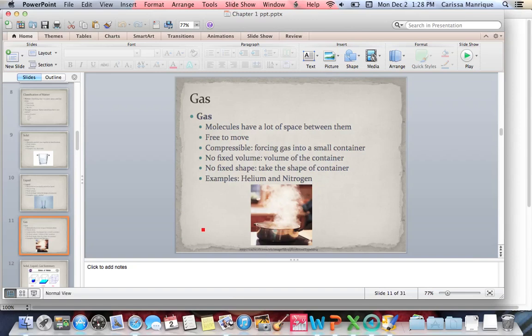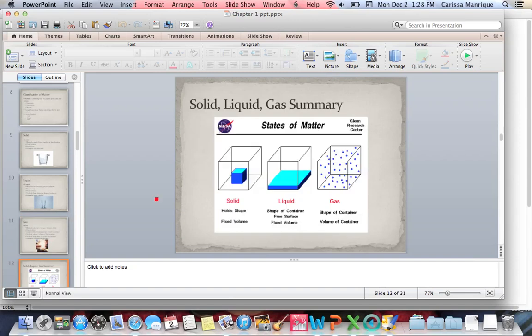All right, so here's a summary. So solid, you see this box here? A solid holds its own shape, okay? So it doesn't necessarily take the shape of the box, like the whole shape of it. It has a fixed volume, meaning it's not going to change. Liquid, you see how the liquid takes the shape of the container. It fills up the bottom of the box there. It has a fixed volume, meaning the volume, again, will not change. So if I put 10 milliliters of water in there, then I have 10 milliliters of water, no matter what container I put it in.